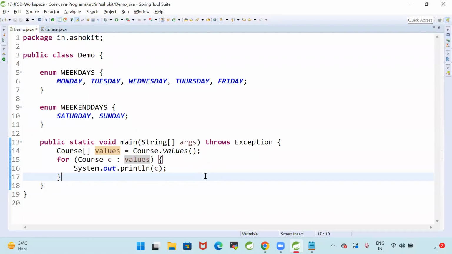Got it? You can use enum in the switch case also. No problem. Wherever you want to define a constant, there you can define an enum. A constant is nothing but a variable with a fixed value. A variable with a fixed value can be called an enum. It is just to declare the constants, guys.